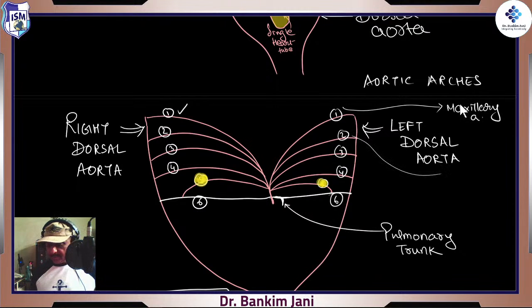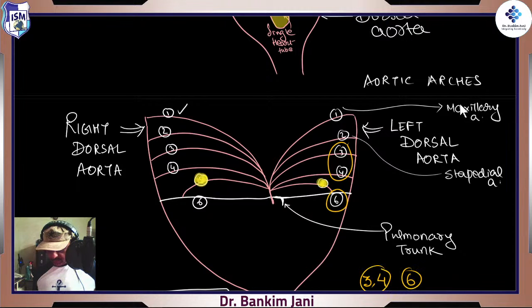This second one also degenerates, and just a small stapedial artery is formed. So practically speaking, we have got one important set, that is 3 and 4, and another important arch, that is 6. So our entire focus would now be on 3, 4 and 6, because these are the important ones, right? 3, 4 and 6.